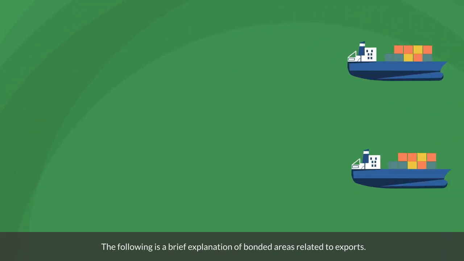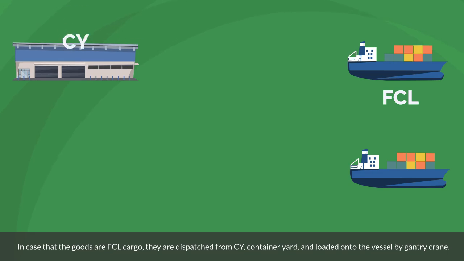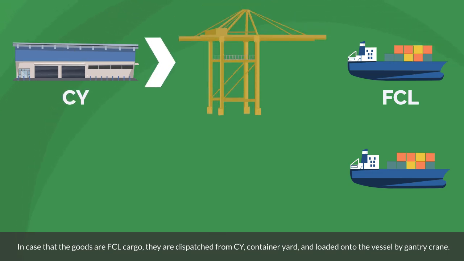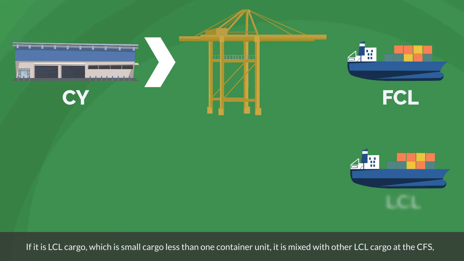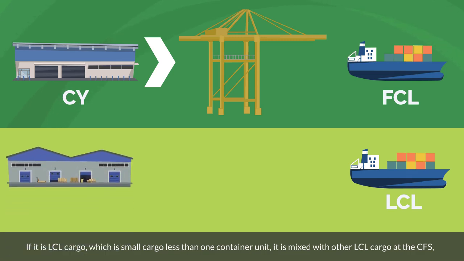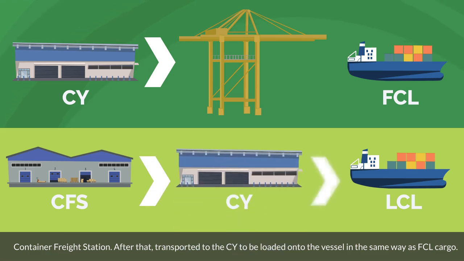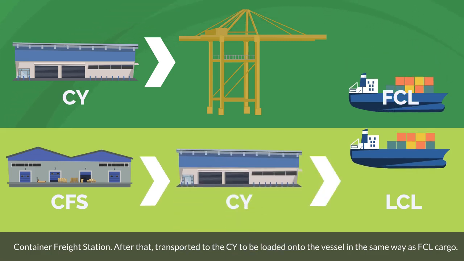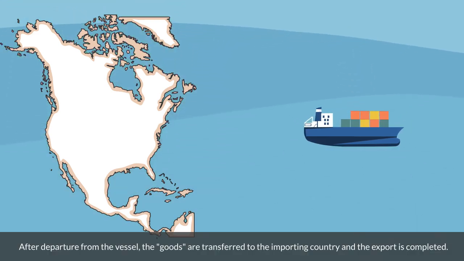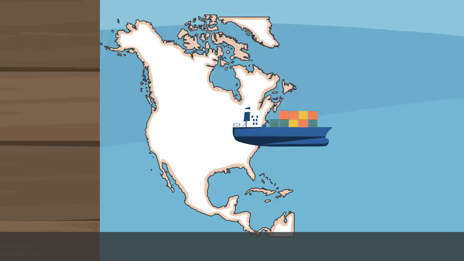The following is a brief explanation of bonded areas related to exports. In case that the goods are FCL cargo, they are dispatched from CY, container yard, and loaded onto the vessel by gantry crane. If it is LCL cargo, which is small cargo less than 1 container unit, it is mixed with other LCL cargo at the CFS, container freight station. After that, transported to the CY, to be loaded onto the vessel in the same way as FCL cargo. After departure from the vessel, the goods are transferred to the importing country, and the export is completed.